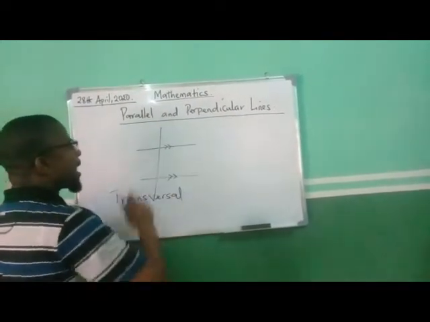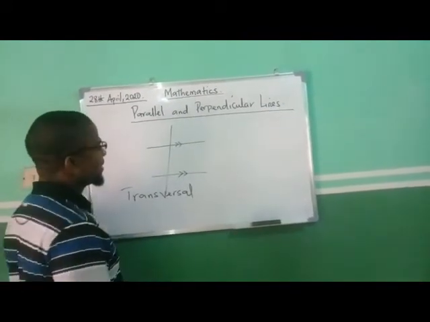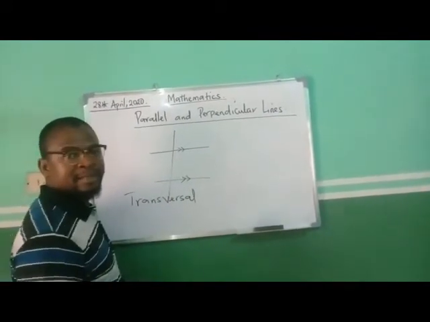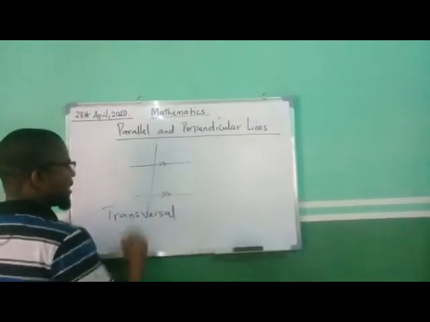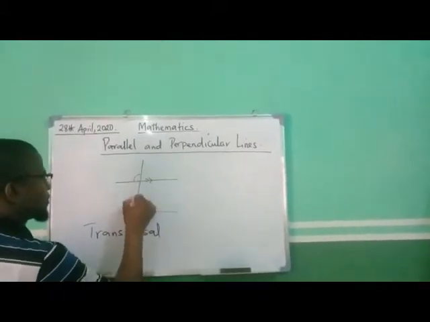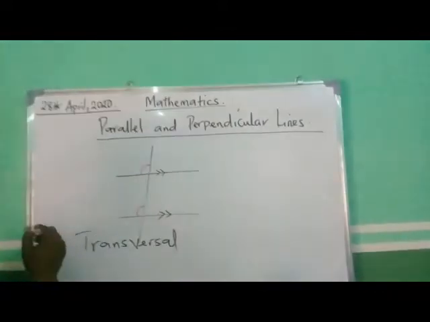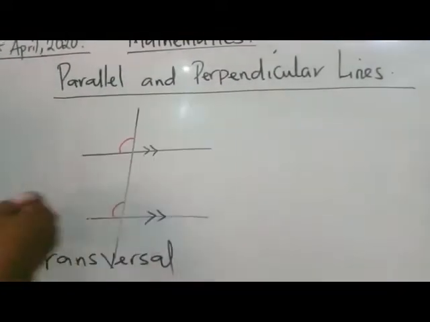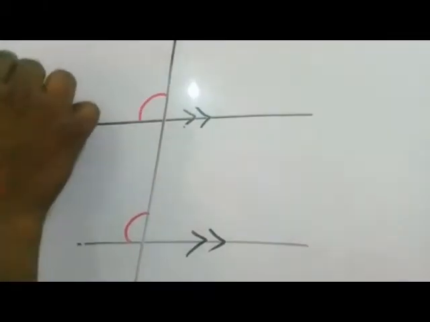When we have a transversal on parallel lines, it brings out one very important property of parallel lines. You see this angle here? These angles marked with red are called corresponding angles.